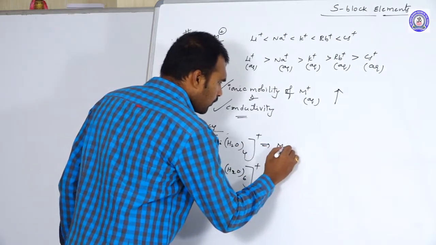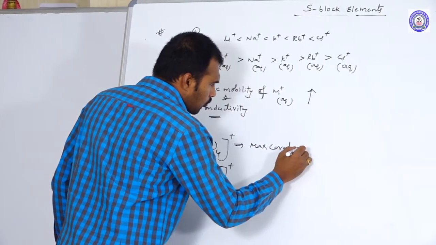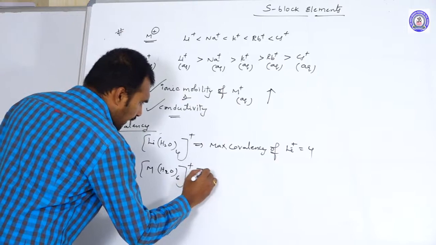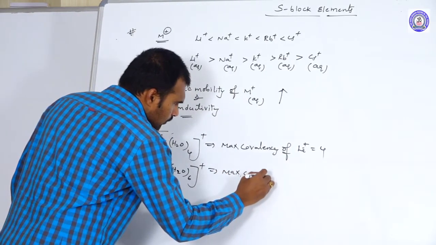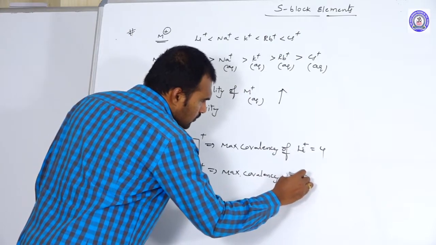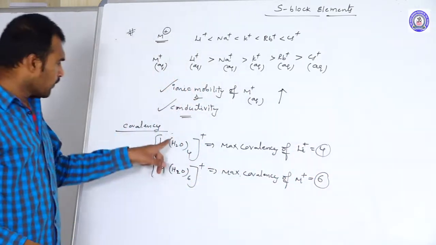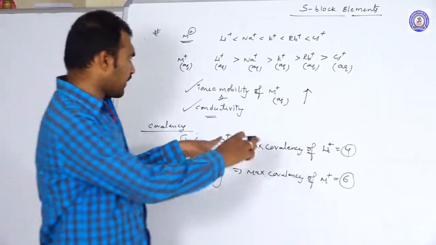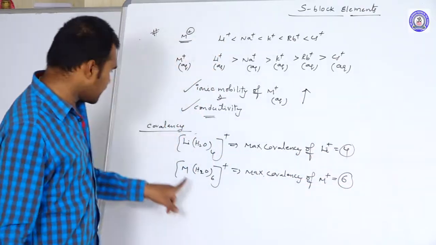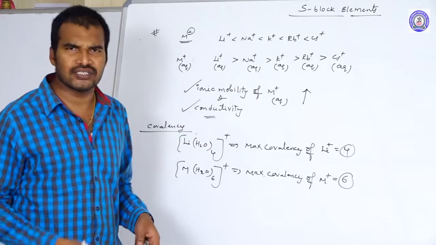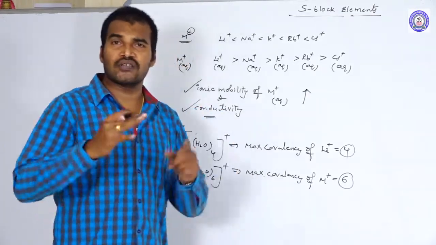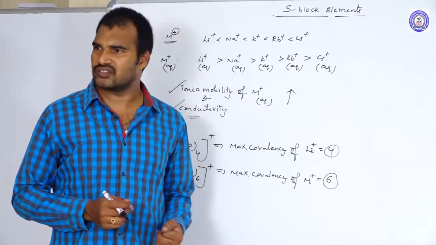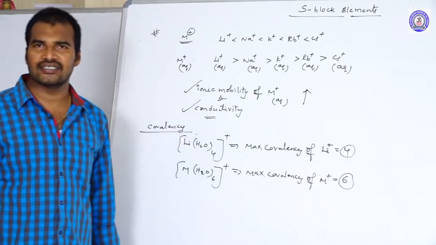Why? Because the maximum covalency of the lithium plus ion is 4 only, whereas the maximum covalency of all other metal ions is 6. What is the reason? In the case of the lithium ion, there is no availability of d orbitals, so its maximum covalency is limited to 4. Sodium, potassium, rubidium and cesium belong to the 3rd, 4th, 5th and 6th periods, so d orbitals are available and participate in bonding with the donor ligands. That is why the maximum covalency can exceed up to 6.